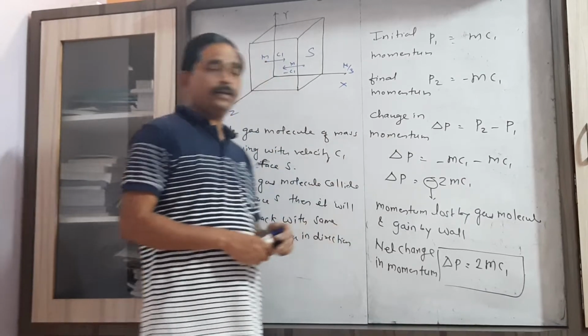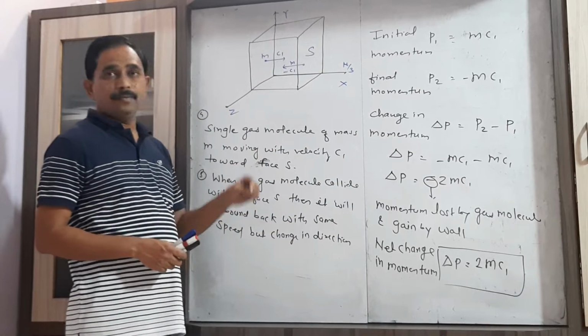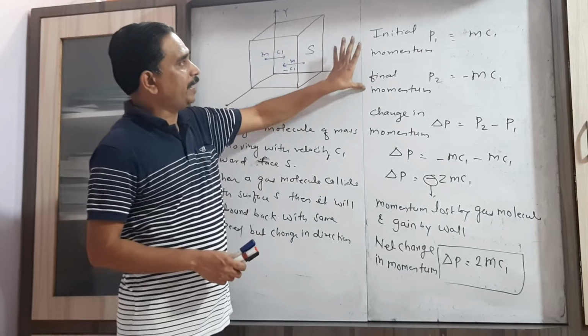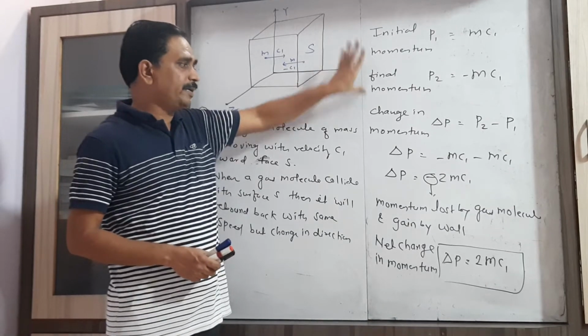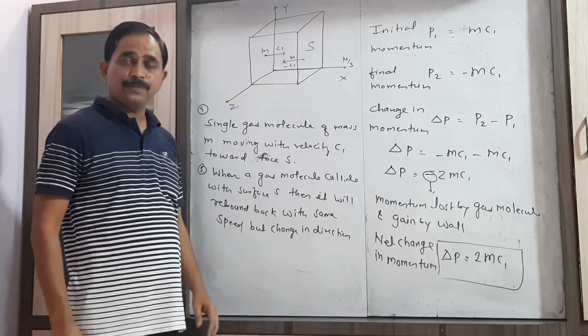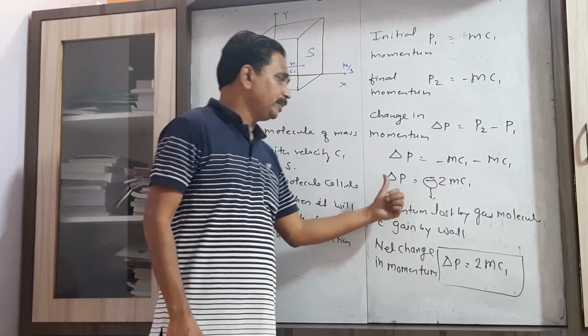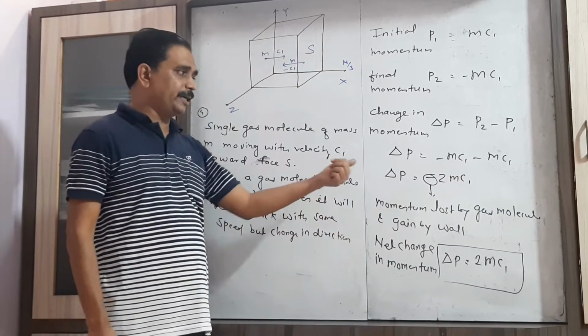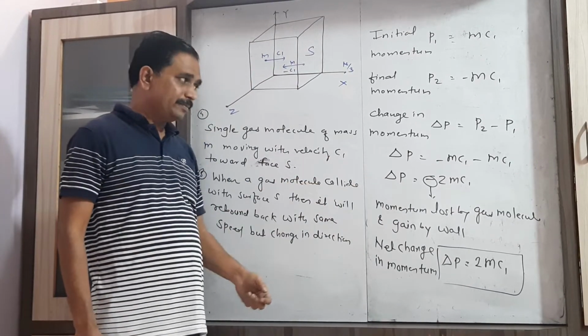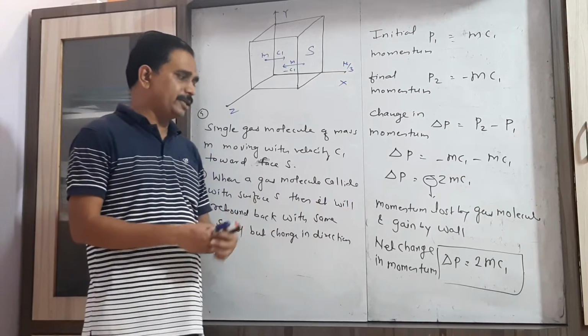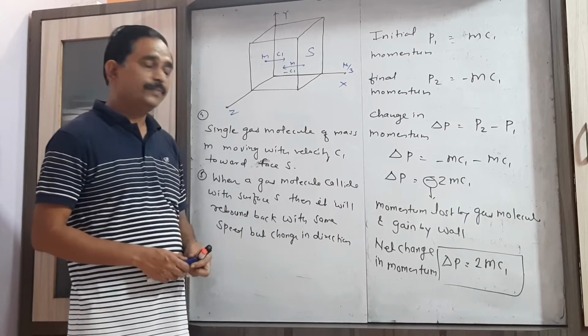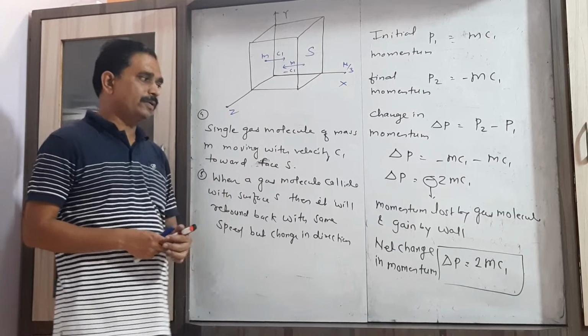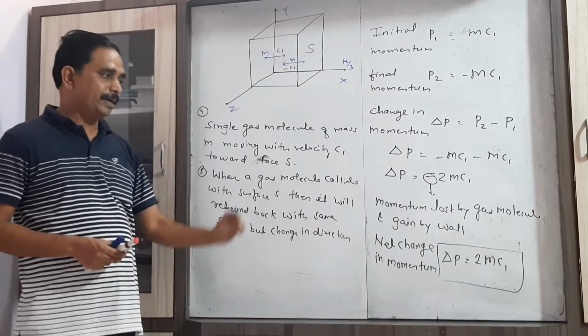The change in momentum is the final momentum minus the initial momentum. Putting in the values, the change in momentum is minus twice mc1. This negative sign shows that momentum is lost by the gas molecule and an equal momentum is gained by the wall.